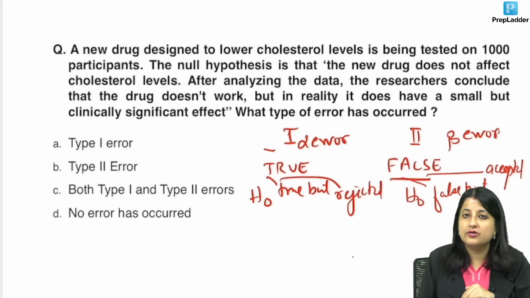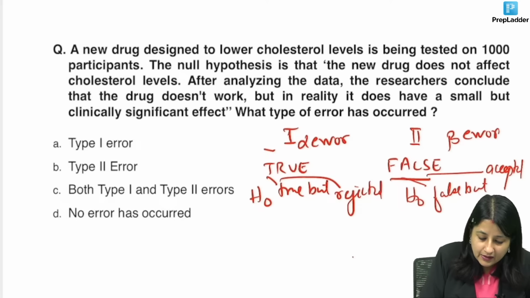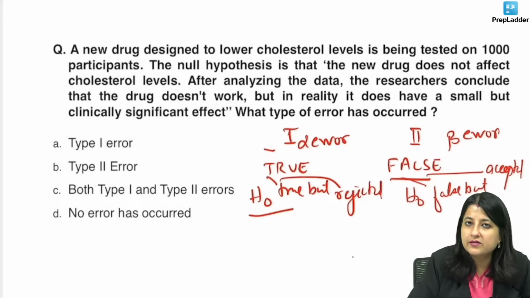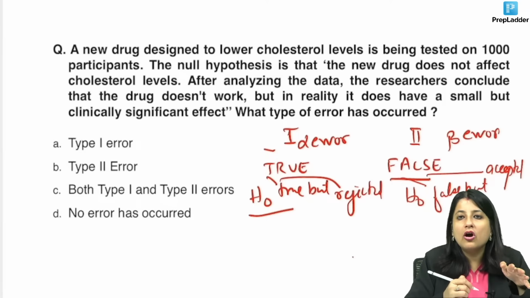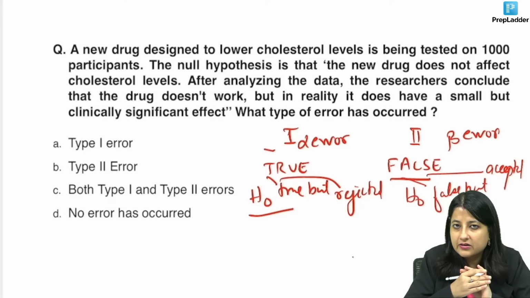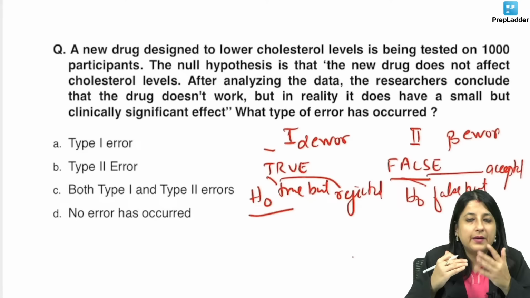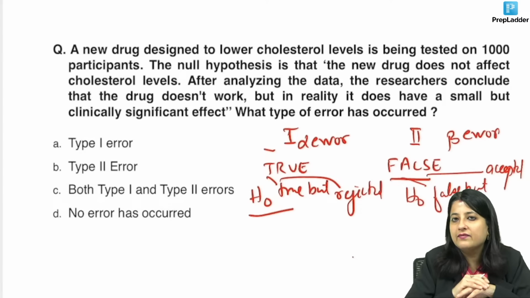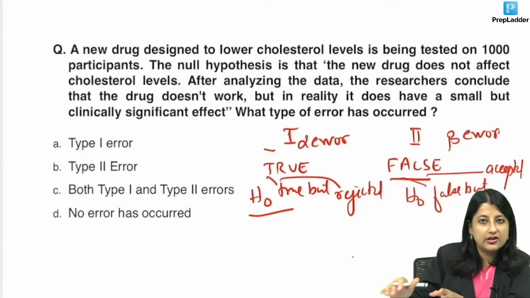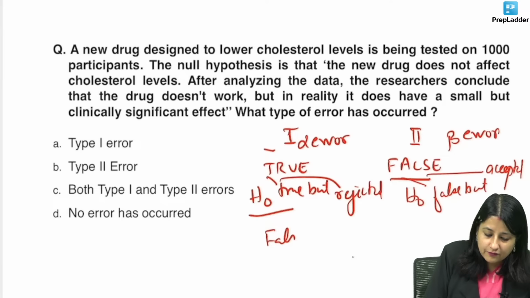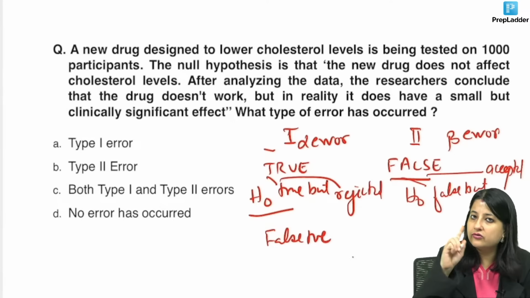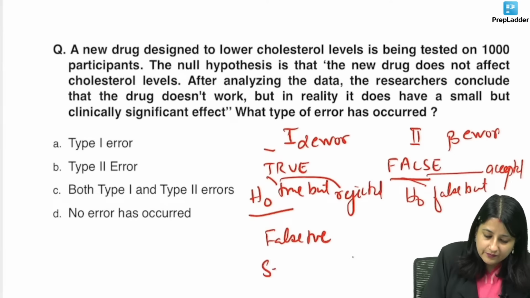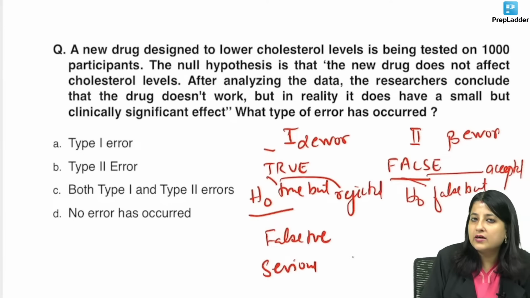This is the definition. Now, how will you understand? See, H0 means no difference. So, in reality, your drug is not better than the existing drug, but rejected means based on the clinical trial, we showed that your drug is better than the existing drug and launched the drug in the market. This is a false positive trial. Your drug is not good, we have shown it to be good. This is very serious.